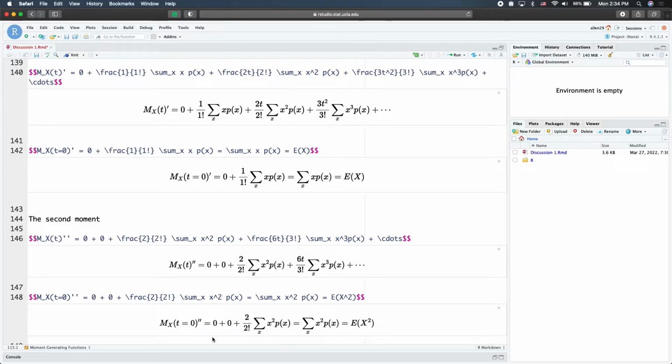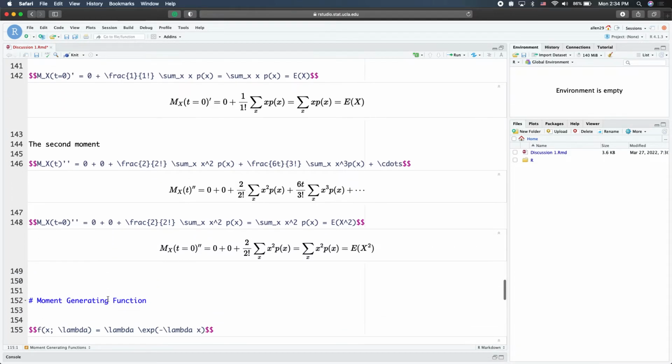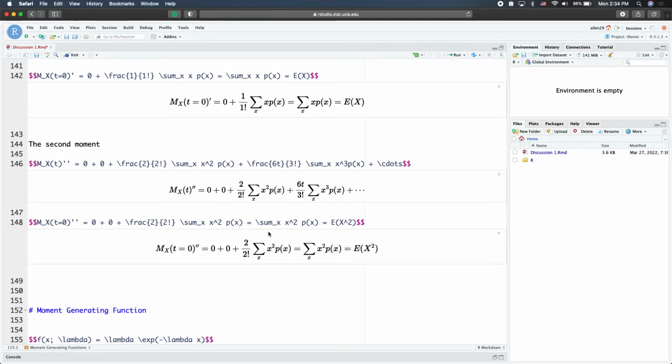And for now, if we let t equal to 0, we can simplify into this form. And this is basically the second moment, x squared multiplied by p of x. So it's the expectation of x squared. And variance can also be obtained from here.